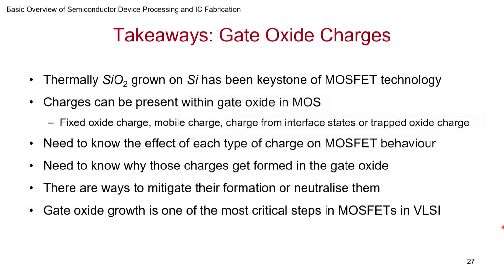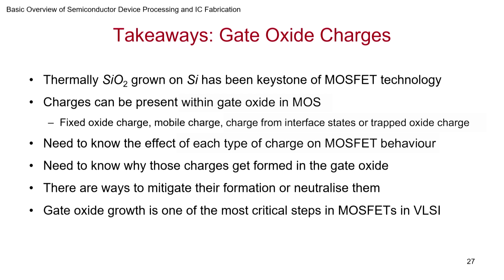So this is the takeaway of gate oxide charges, a very important part, especially for the Si-SiO2 system, which is the backbone or the keystone or the core part of MOS technology. At least till now. Today we are using other oxides, but still you end up using SiO2, maybe a very thin monolayer. So thermally grown SiO2 on Si is the keystone of MOSFET technology. Charges can be present, and you want to avoid that, otherwise it will end up messing with your threshold voltage, affecting the subthreshold swing.